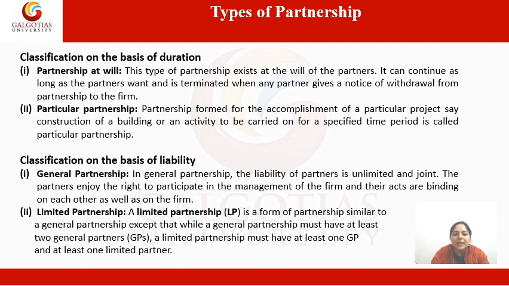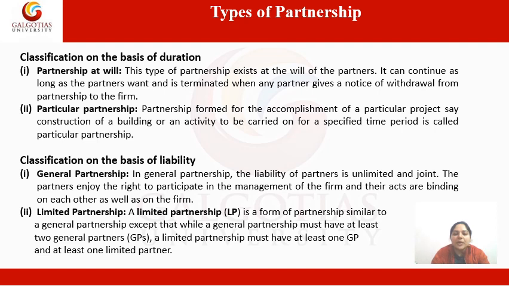The partners enjoy the right to participate in the management of the firm and their acts are binding on each other as well as on the firm. It means act of the partner are binding to each other and on the firm also. And the next one is limited partnership. A limited partnership is a form of partnership similar to general partnership, except that while a general partnership must have at least two general partners, a limited partnership must have at least one general partner and at least one limited partner. So these were the types of partnership on the basis of duration and on the basis of liability.